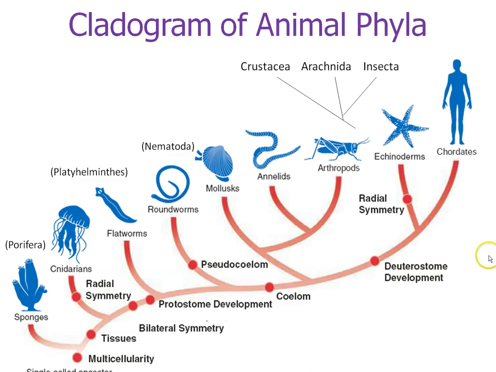All right, this is called a cladogram. Remember, cladograms show evolutionary relationships from back in time, and where we have a branching point is a common ancestor. So as we go further and further back in time, we get to simpler and simpler animals until we get to the simplest animals of them all.